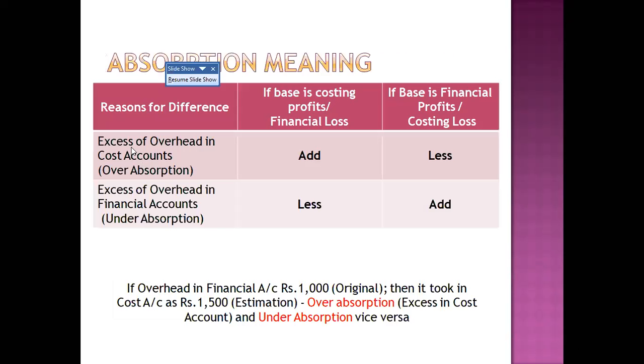So this is overhead absorption. I already explained what is over absorption and what is under absorption. Now there are two cases. If it is over absorption, that is an excess amount written in the cost account, while in the financial account it is the original amount. When you compare the estimated amount in cost accounting with the financial account, if it is more in the cost account, that is called over absorption. Less amount in the cost accounting is called under absorption.